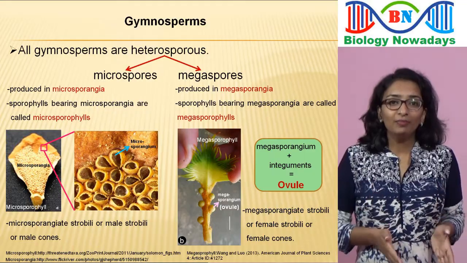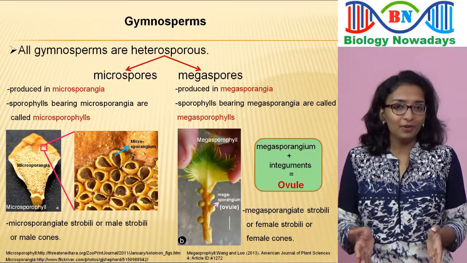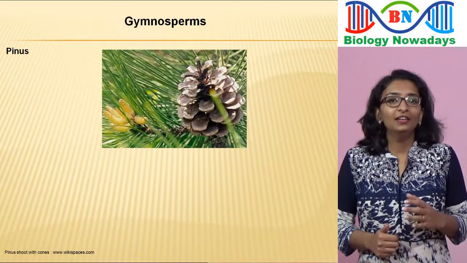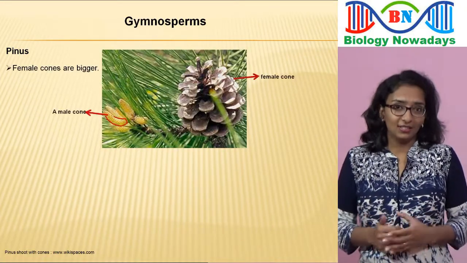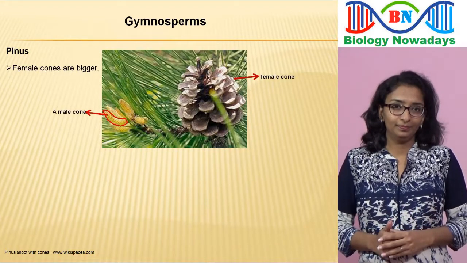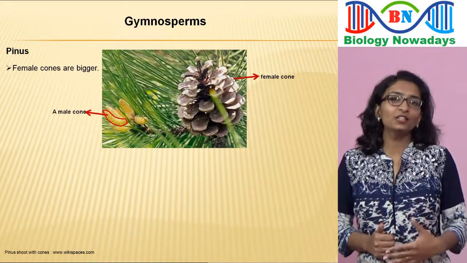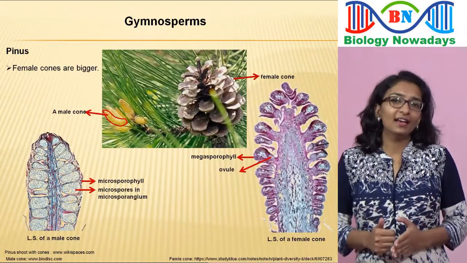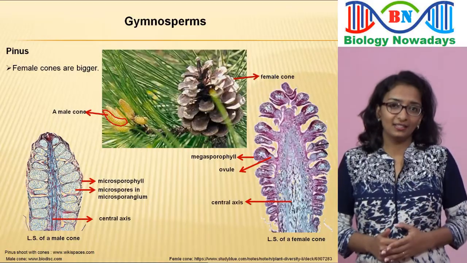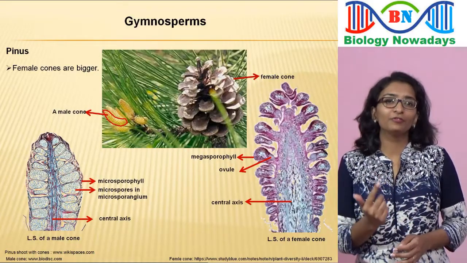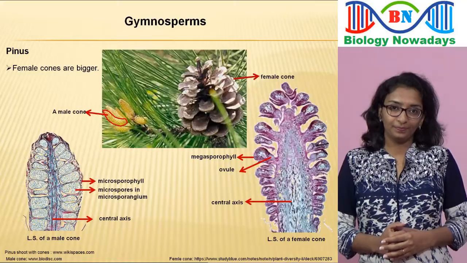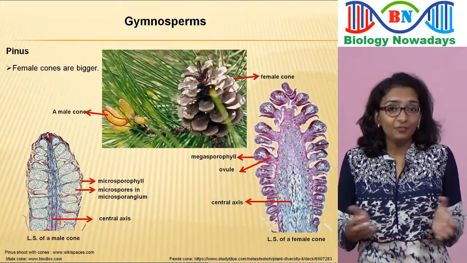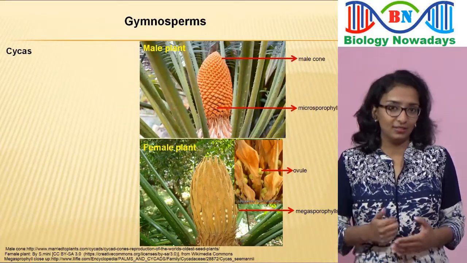The male and female strobili or cones may be present on the same tree as in the case of Pinus. Here, the female cone is bigger in size than that of the male cone. If you check a longitudinal section of the male and female cones of Pinus, you can see that the cones have a central axis around which microsporophylls or megasporophylls are arranged. The male and female cones may also be seen on different trees, as in the case of Cycas.